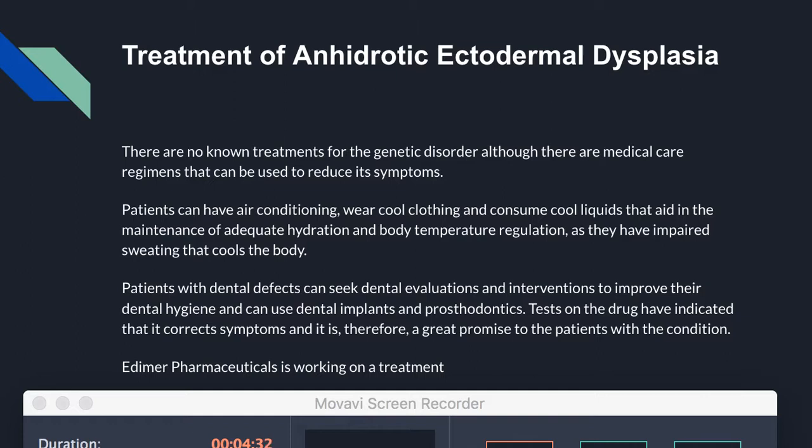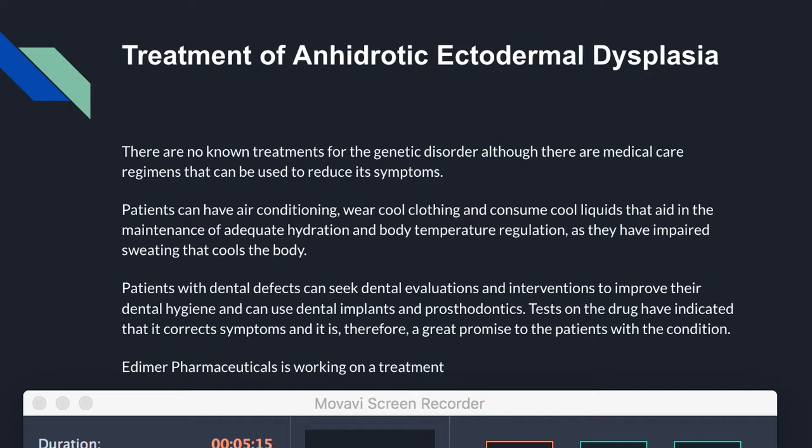Treatment. As of now, there are no known treatments for the genetic disorder, although there are medical care regimens that can be used to reduce and tolerate its symptoms. Patients can have air conditioning, wear cool clothing, and consume liquids that aid in the maintenance of adequate hydration and body temperature regulation, as the impaired sweat glands reduce the body's ability to regulate its own temperature, especially when overheating. Other patients with dental defects can seek dental evaluations and interventions to improve their dental hygiene, and can use dental implants and other such things to correct these issues.